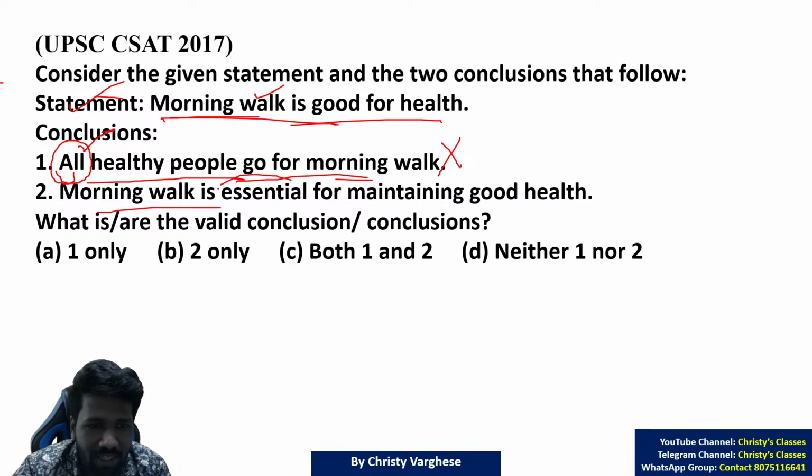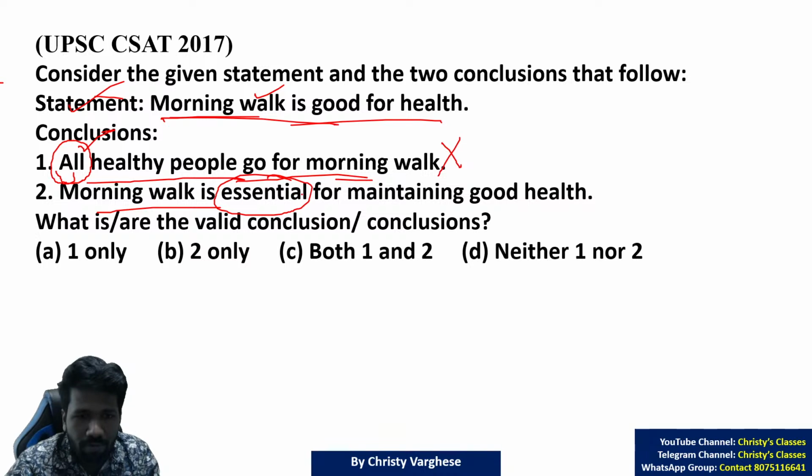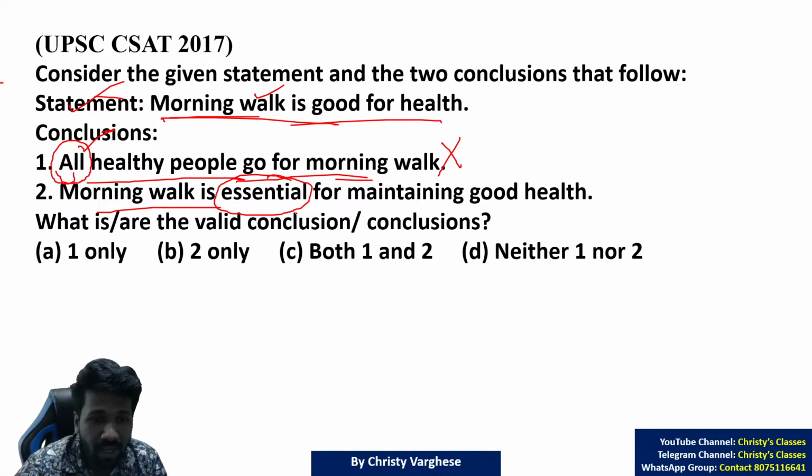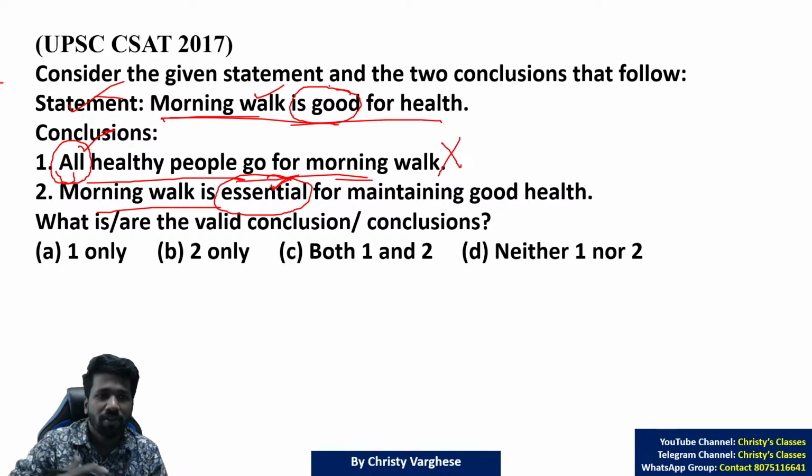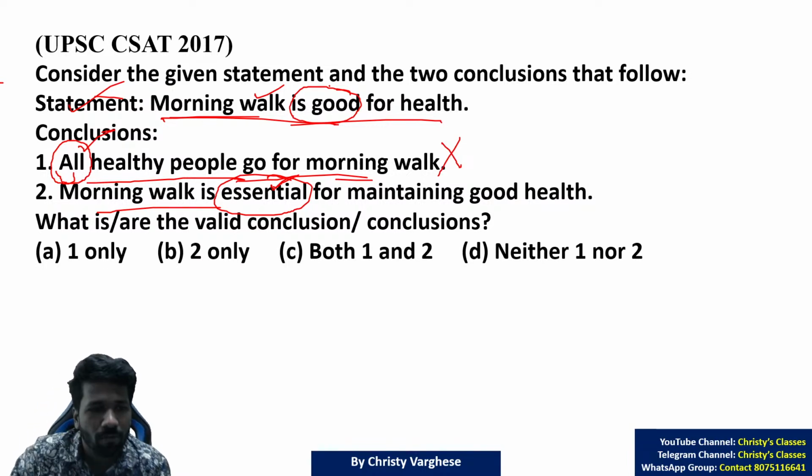Conclusion two: morning walk is essential. This word essential is also an extreme word. I will give you a list of extreme words when we discuss comprehension. Morning walk is essential for maintaining good health. Essential means it cannot be avoided. The statement only says morning walk is a good practice. There may be many other good practices which can replace morning walk also.